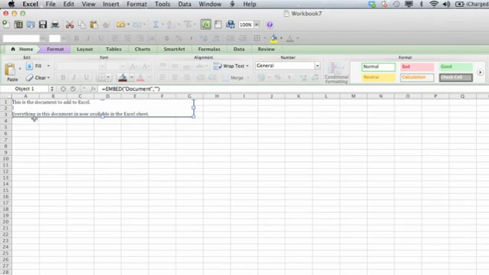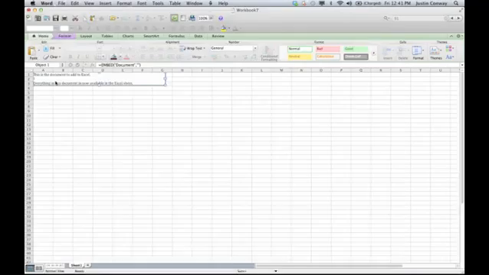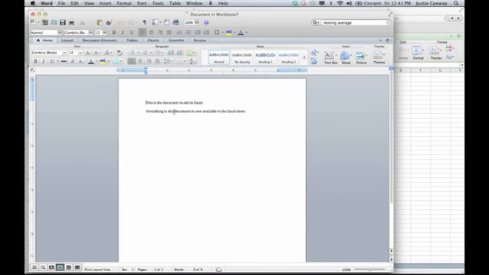inserted directly into Excel. You can double-click this information, and Word will actually open up the document itself, so you can directly edit this document here. And that's how to embed it in Excel.